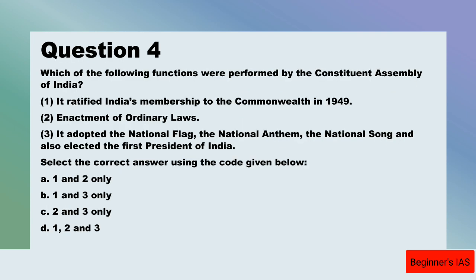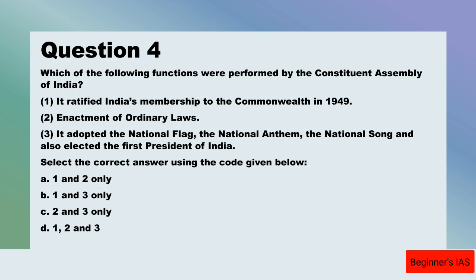So let us move on with the question number 4. Which of the following functions were performed by the Constituent Assembly of India? Statement number 1. It ratified India's membership to the Commonwealth in 1949. Statement 2, enactment of ordinary laws. Statement 3, it adopted national flag, national anthem, national song. Statement 4, and also elected the first President of India.